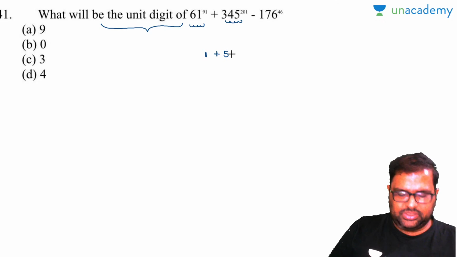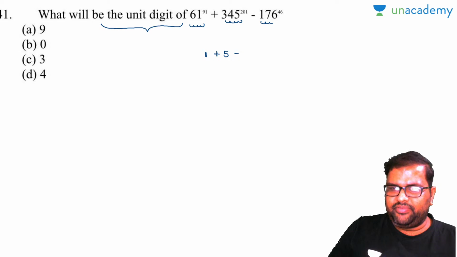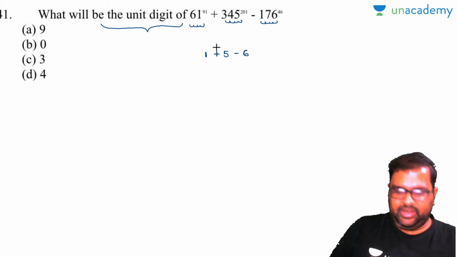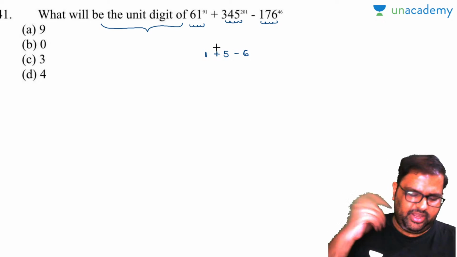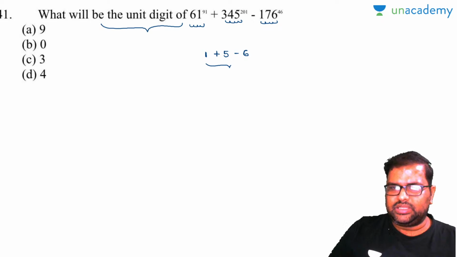Yes, every question cannot be solved within 30 seconds. Some questions you have to take time. 6 to the power of anything will be equal to 6. 5 to the power of 1, 5 square 25, 5 cube 125. So your answer will be 0. Unit digit will be 0.